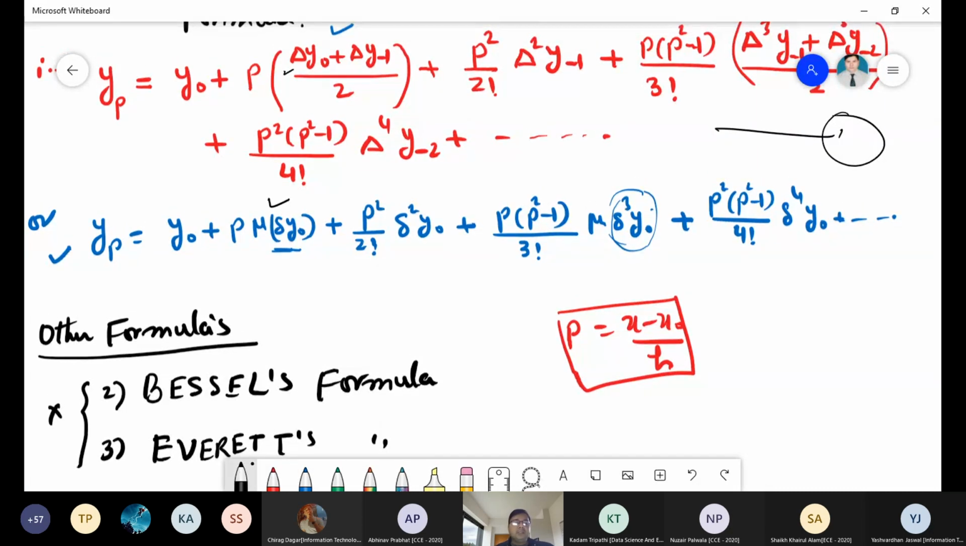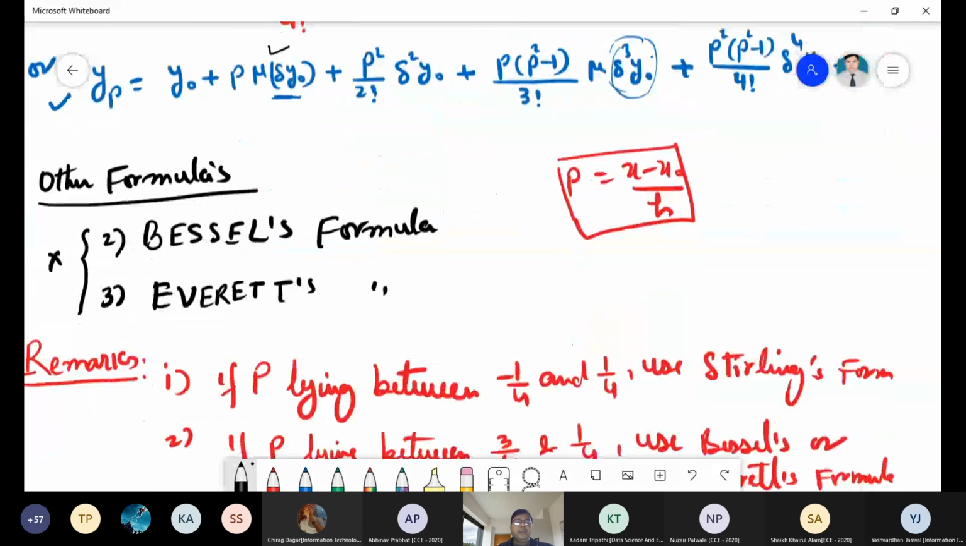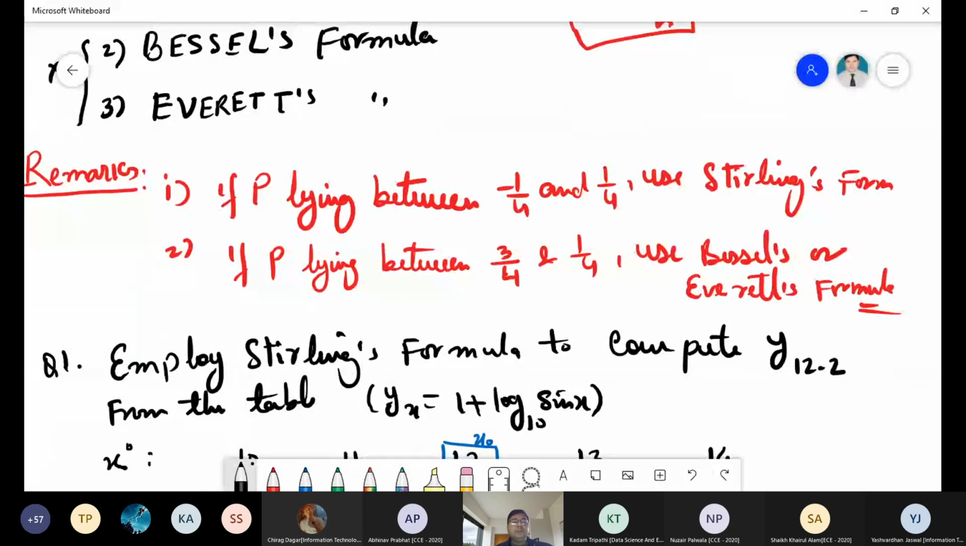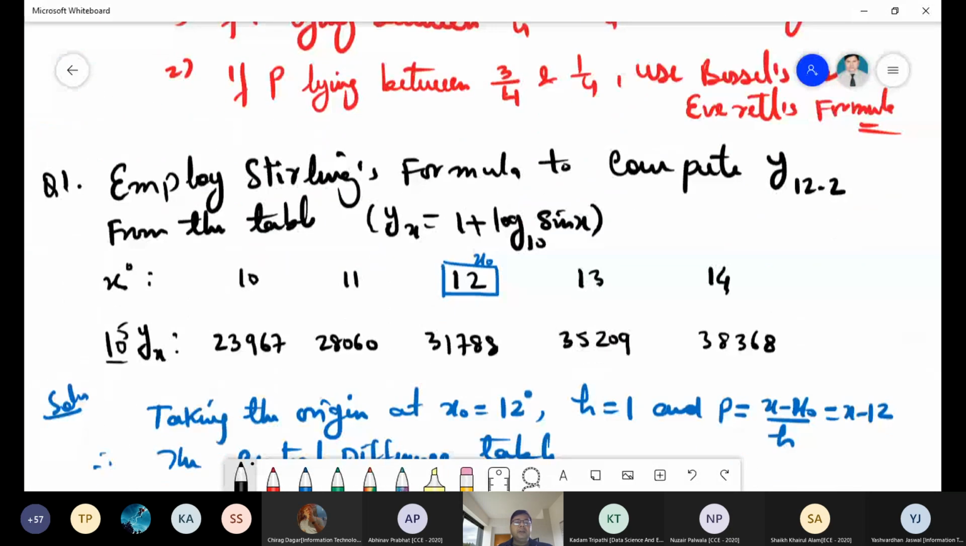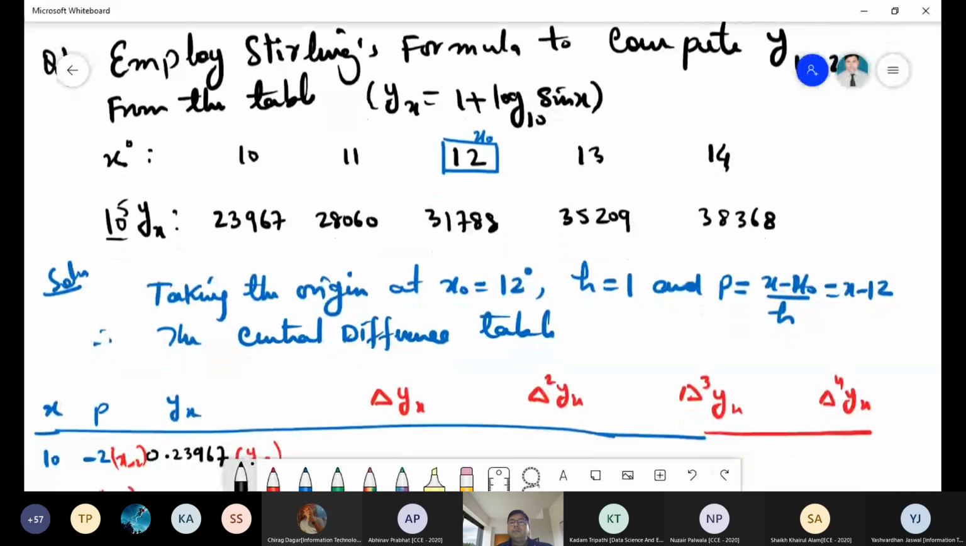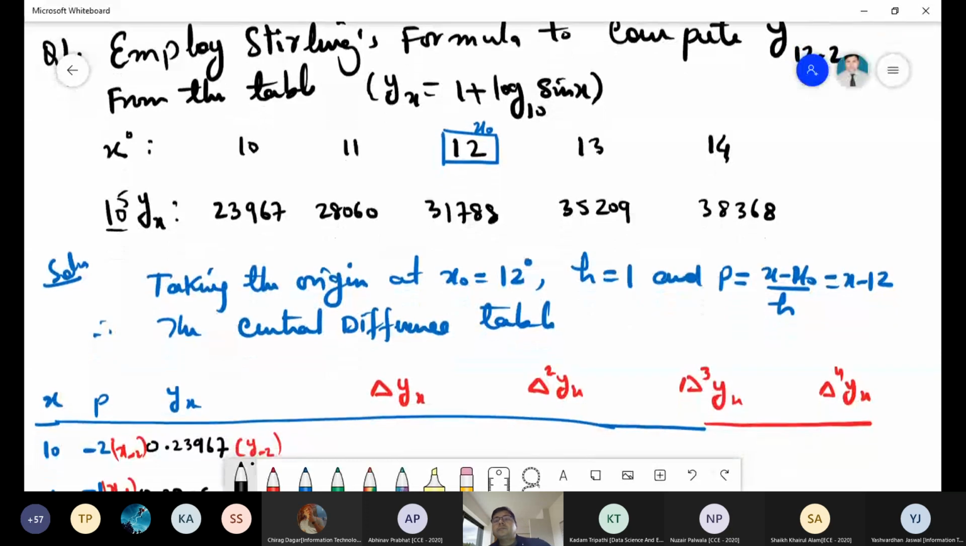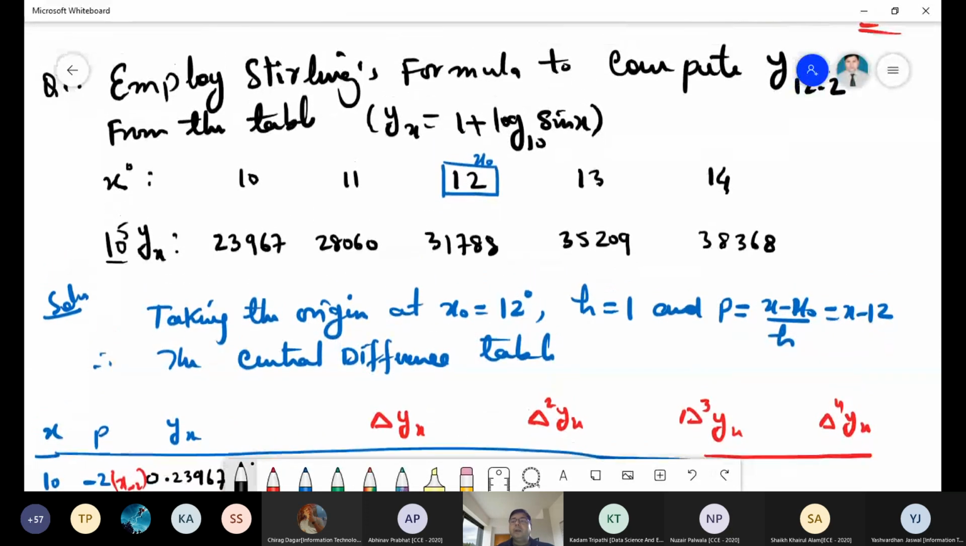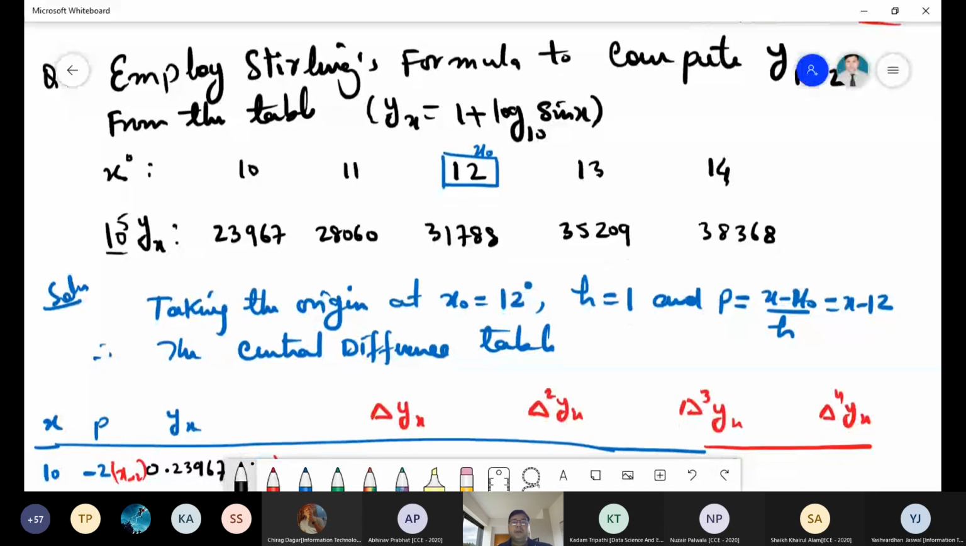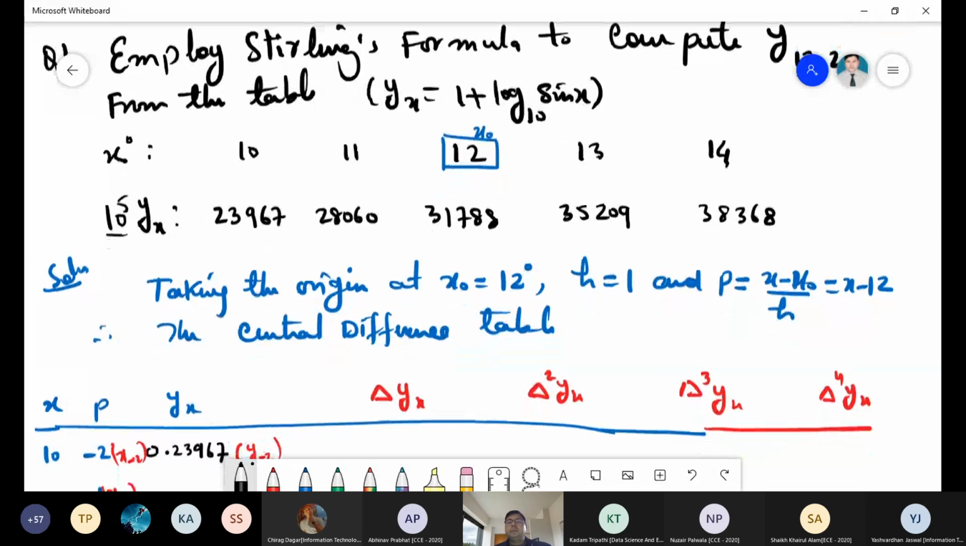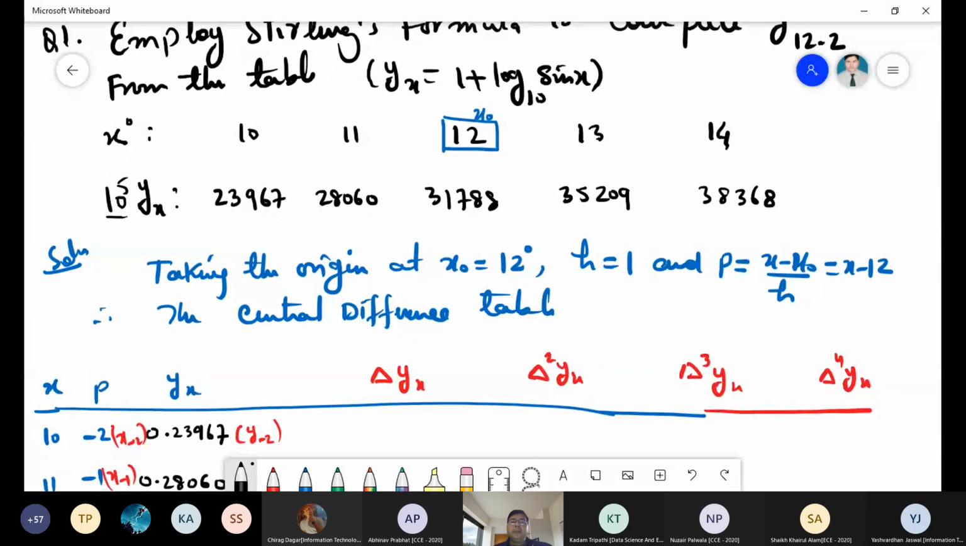There are two other methods, Bessel's and Everett's. I have already given where each formula can be used, and that depends upon the value of p. If p lies between minus 1/4 and 1/4, use Stirling's, and between 1/4 and 3/4, we can use Bessel's and Everett's formula. Now there is one question I have given here. Apply the Stirling formula to compute y at 12.2 from the table y x equal to 1 plus log 10 sine x. So the question is 12.2.